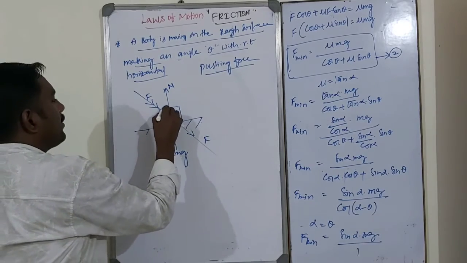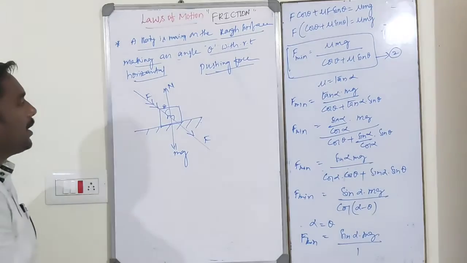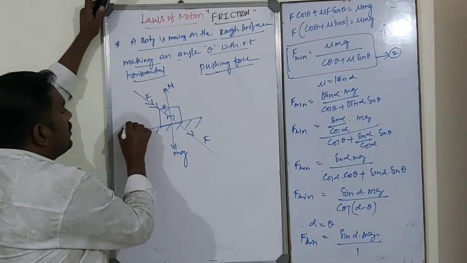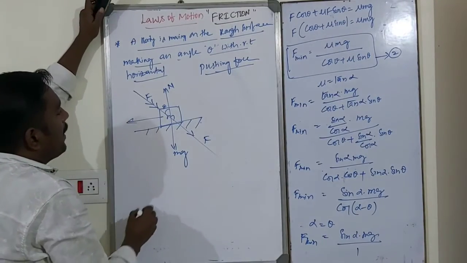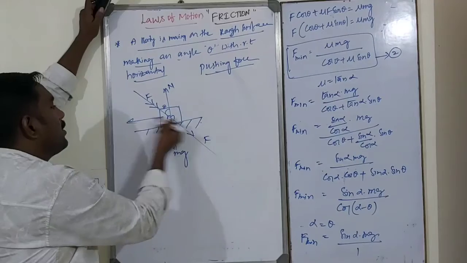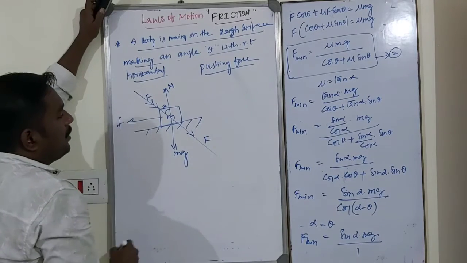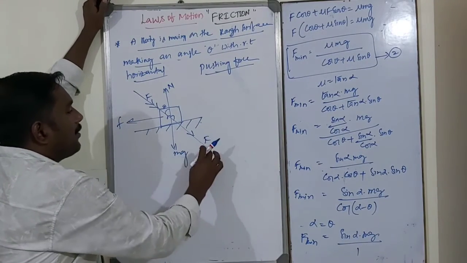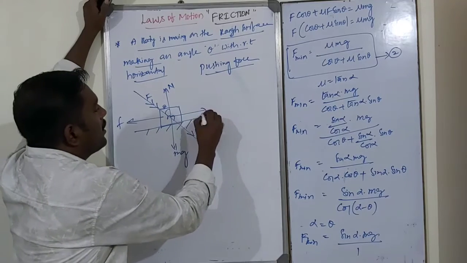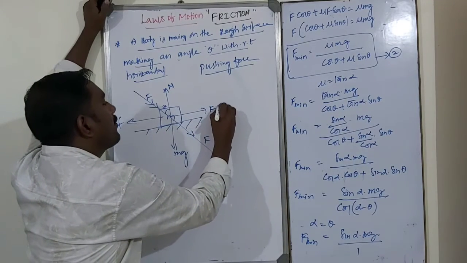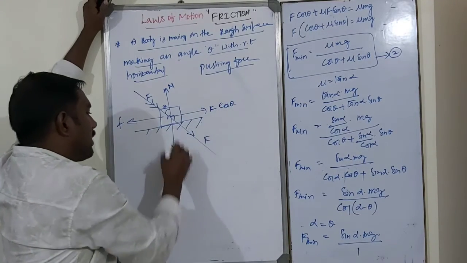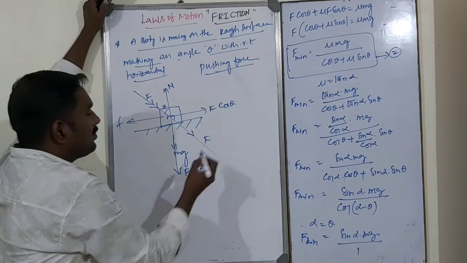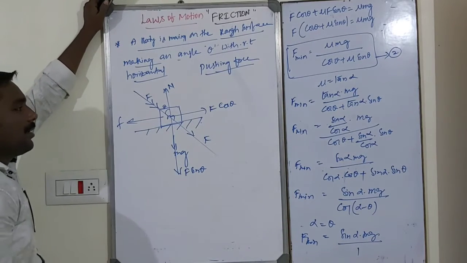Or making an angle theta with respect to vertical. Okay. So in this case, the body is pushing. This is the frictional force F. So in this case, applied force capital F is resolved into two components like this. First one is horizontal, F cos theta, and second one is vertical like this, F sin theta.